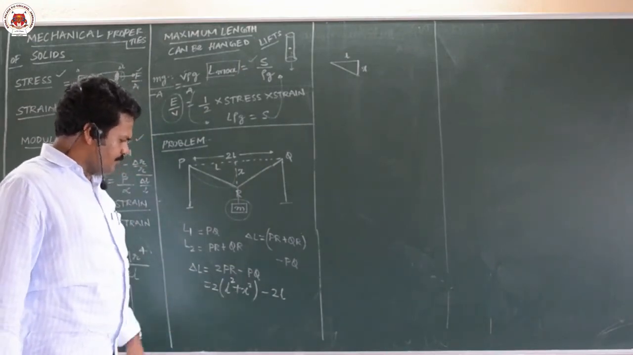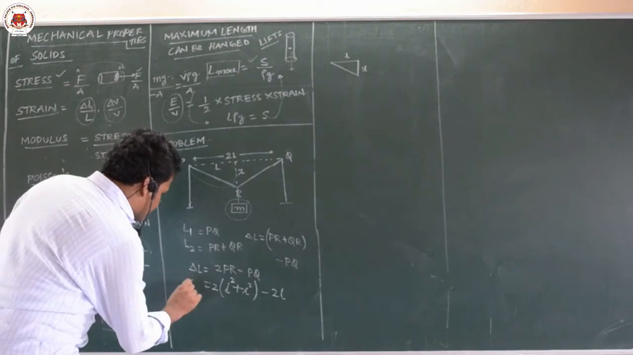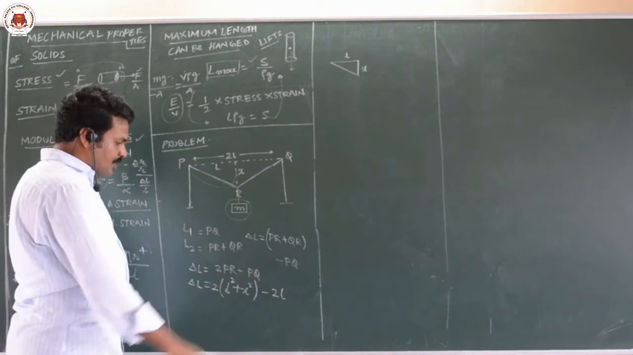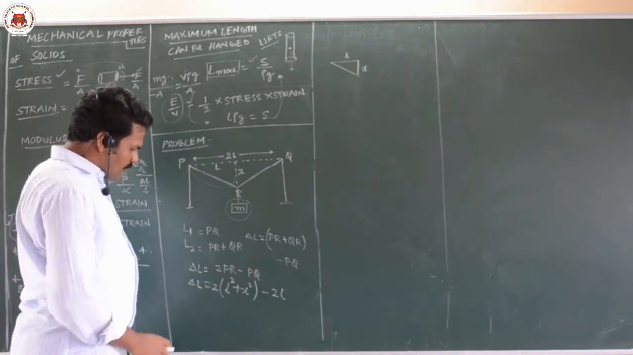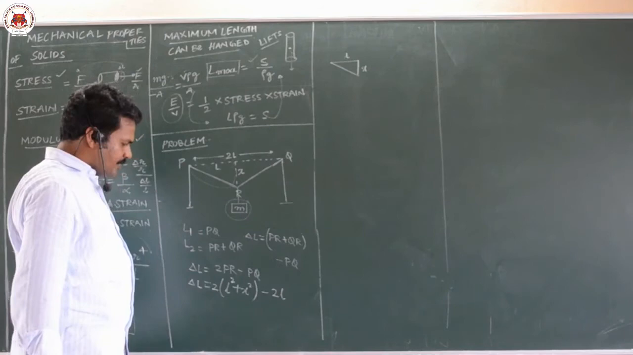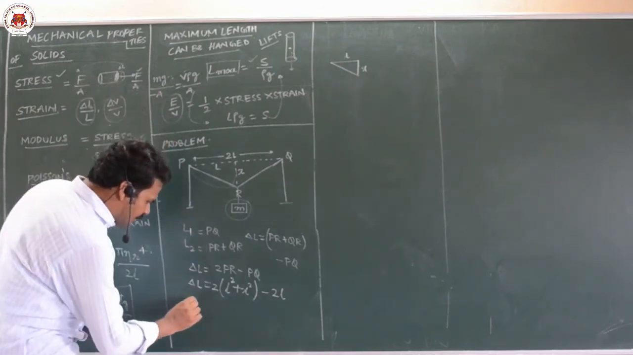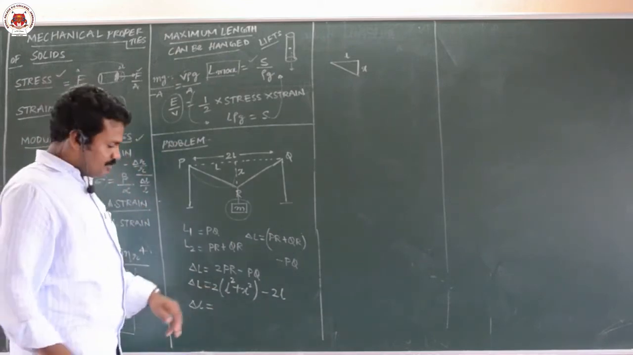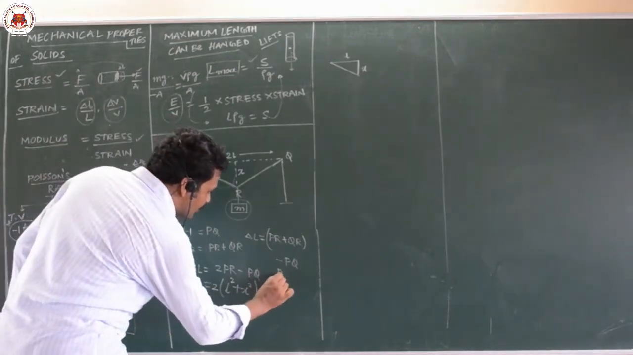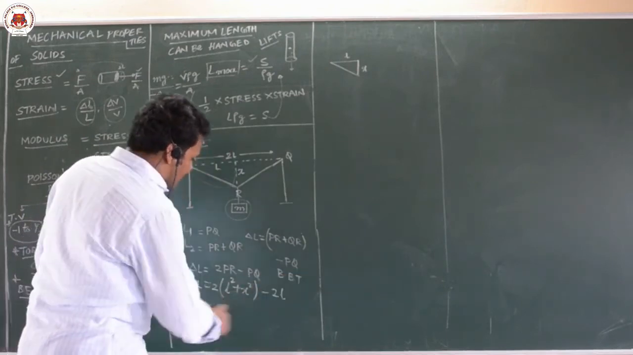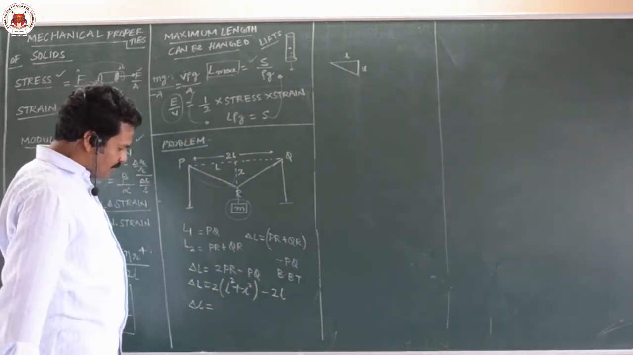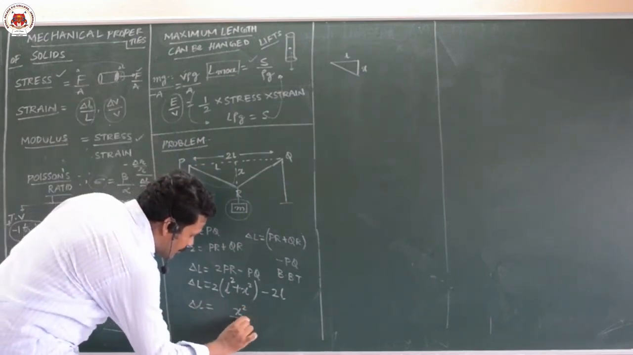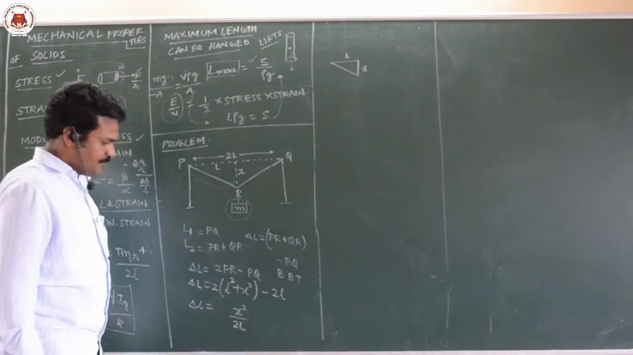This you can expand. This is delta L. Okay. This is delta L. Now what can you do? This you can expand it. By using binomial theorem you can expand. I think you will get delta L as X square by 2L by using Pythagoras theorem and binomial theorem. You can expand this and calculate, you will get delta L. I think X square by 2L you will get. Okay.